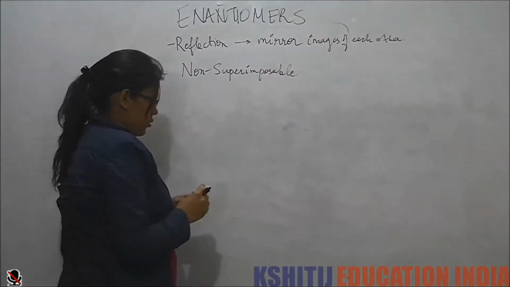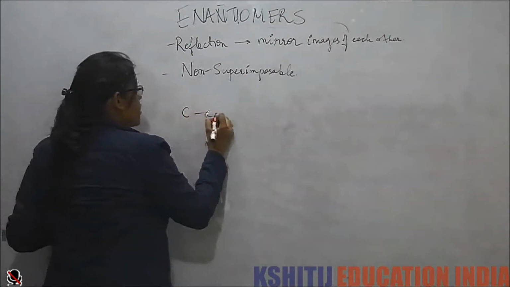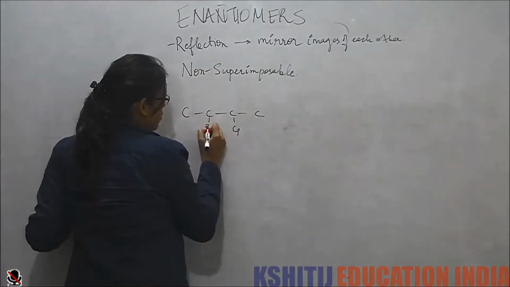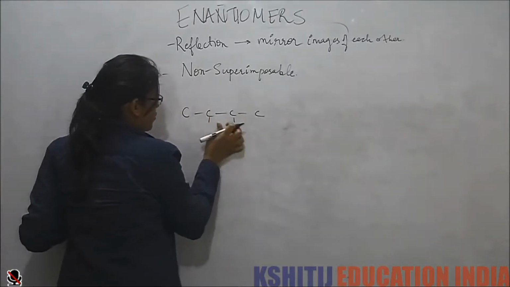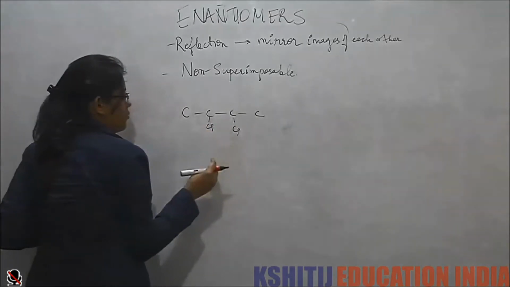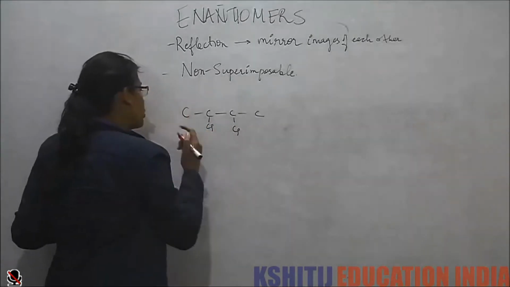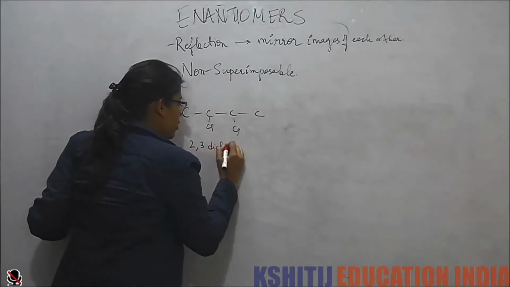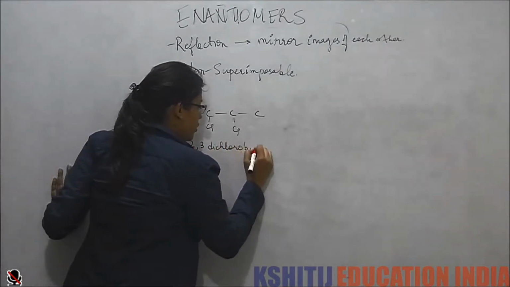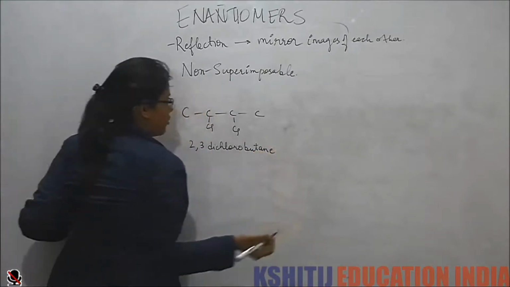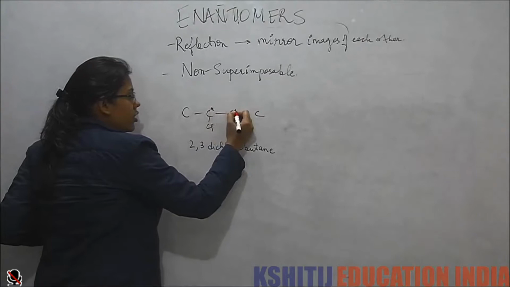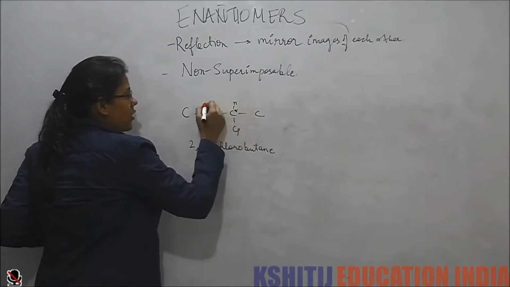Suppose I have this kind of a molecule. What's the name of this molecule? This is 2,3-dichlorobutane. So in this case we see that both these carbons are chiral centers.